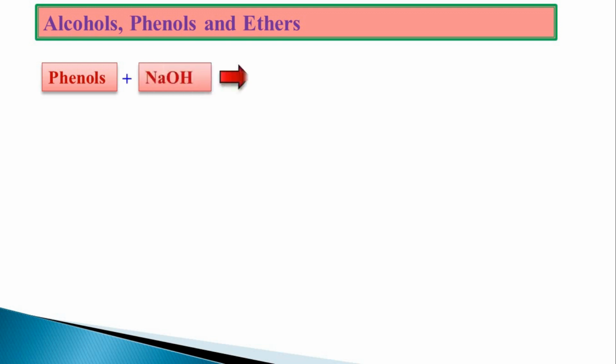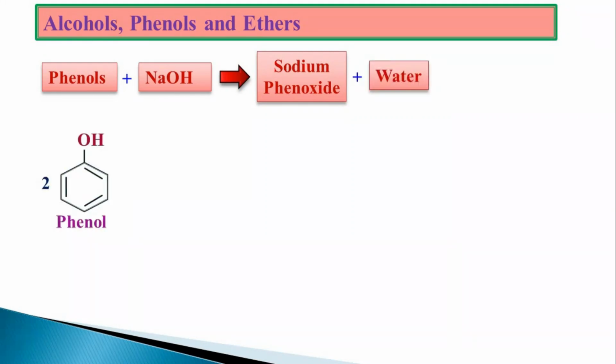Phenols also react with the alkali like sodium hydroxide and potassium hydroxide. Let us see one of the examples. Phenols on reacting with sodium hydroxide give corresponding sodium phenoxide along with the water. See here in the reaction, phenol containing H and here OH was there, it was removed as the water and ONa will be formed, that is sodium phenoxide.